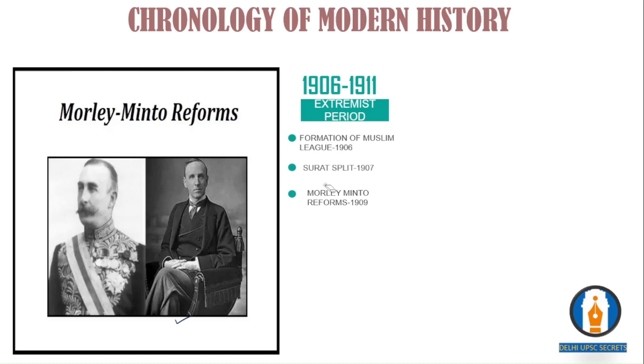Then the British came up with something called the Morley Minto reforms in 1909. Whenever there was an issue within the country, the British came up with a new law to showcase that they were concerned. But it was not actually true. They always had their own agendas.